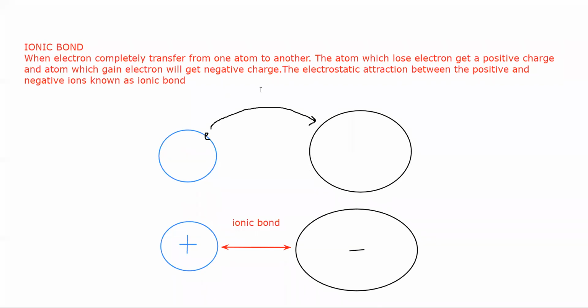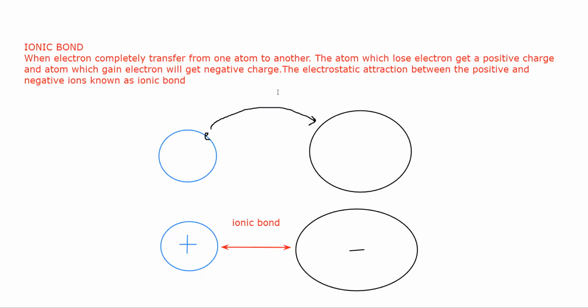The atom which loses an electron will get a positive charge, and the atom which gains an electron will get a negative charge, because it has more electrons now, and this has fewer electrons, more protons.